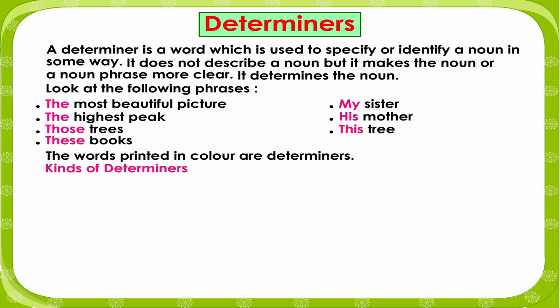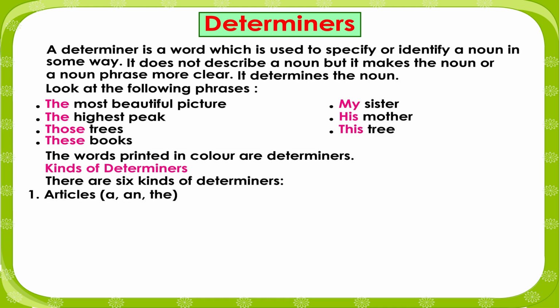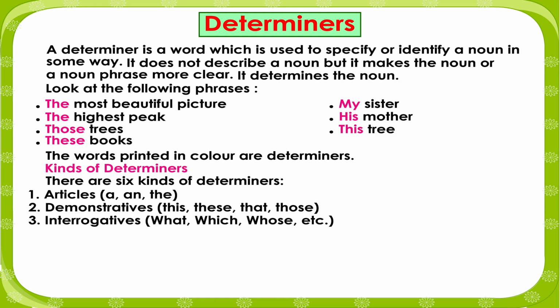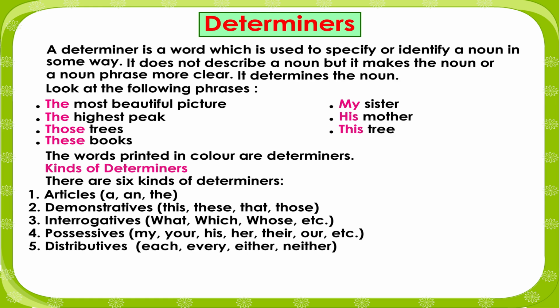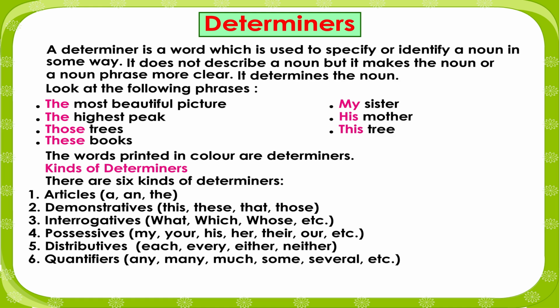Kinds of determiners. There are 6 kinds of determiners. 1. Articles: a, an, the. 2. Demonstratives: this, these, that, those. 3. Interrogatives: what, which, whose, etc. 4. Possessives: my, your, his, her, their, our, etc. 5. Distributives: each, every, either, neither. 6. Quantifiers: any, many, much, some, several, etc.